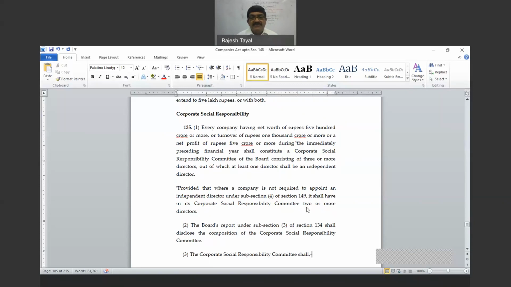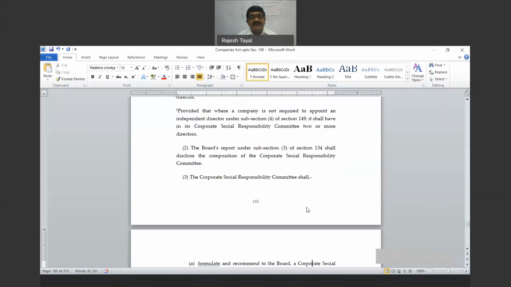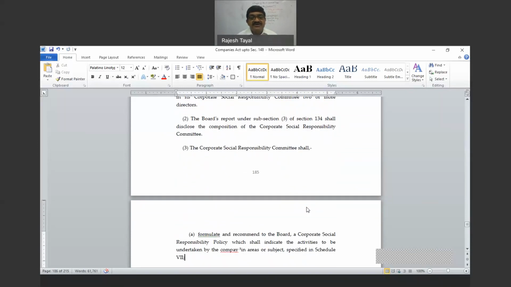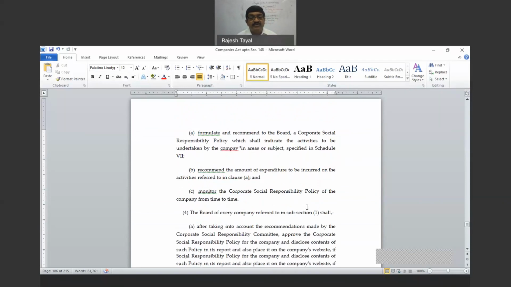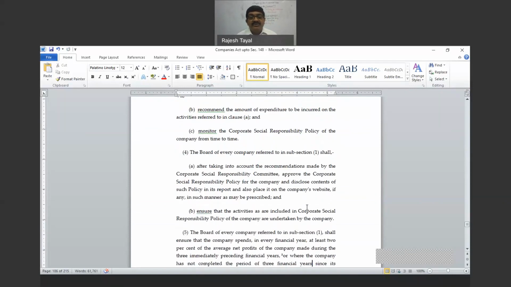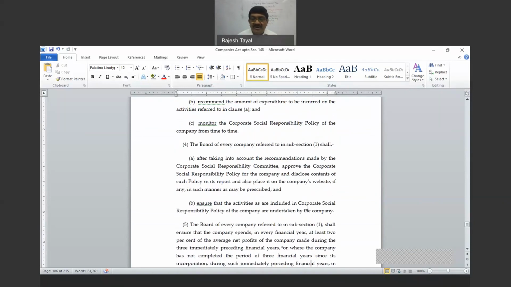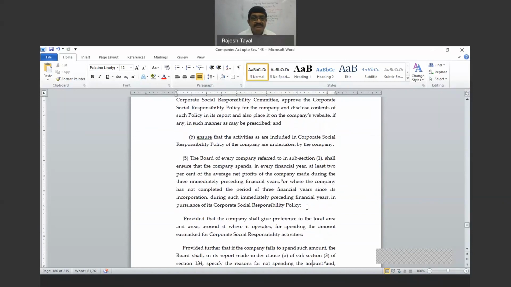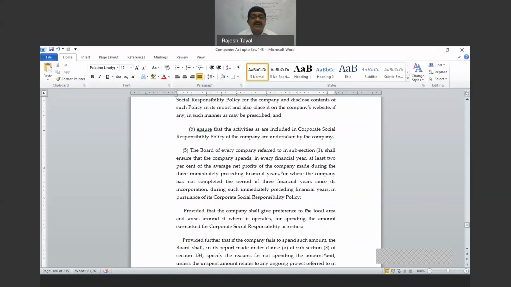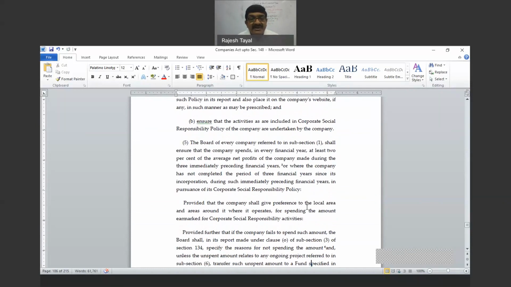Now, the board of directors shall disclose the constitution. The CSR committee shall formulate. So what is the role of the CSR committee that is given in subsection 3? The board of every company referred to in subsection 1. Then the board is not bound by the recommendations made by the committee.